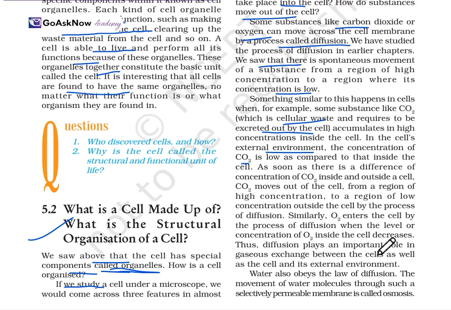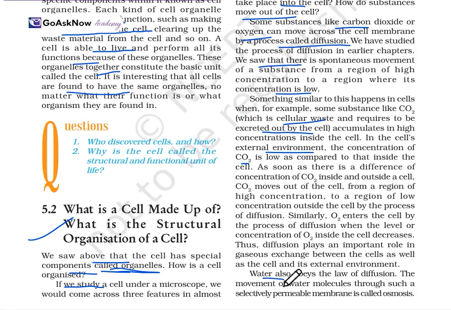So diffusion plays an important role in gas exchange between the cell and its external environment. This is how diffusion plays its role when O2 is entering and CO2 is exiting. So the process is taking place like this. Diffusion has a very important role in gaseous exchange, simply exchanging the gases between the cell and the external environment.